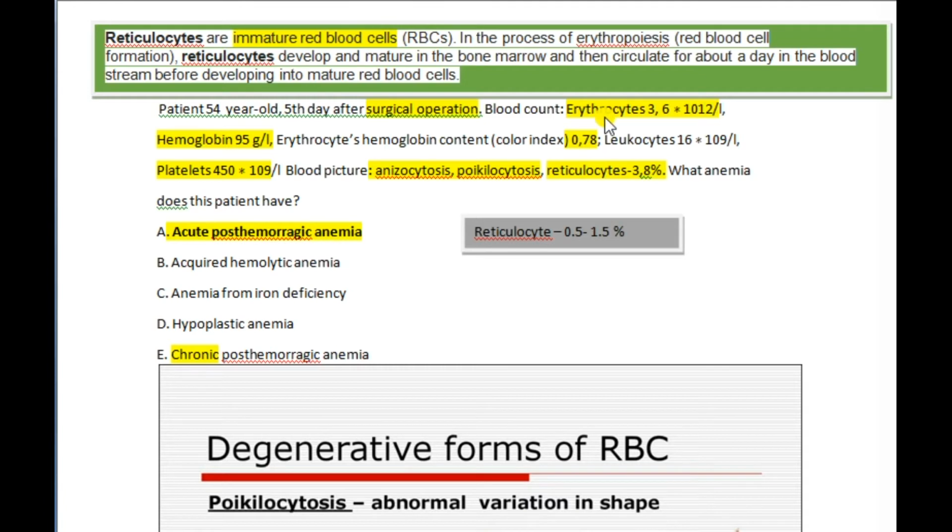So here is low erythrocyte. Hemoglobin is also low. Color index is also low, which means hypochromia. Platelets are high. Anisocytosis and poikilocytosis.